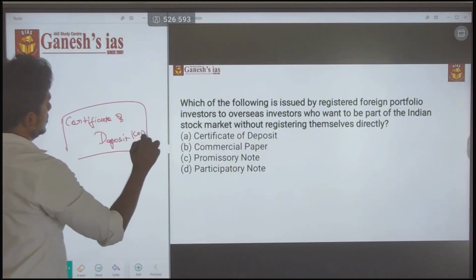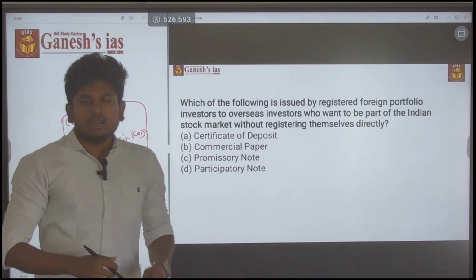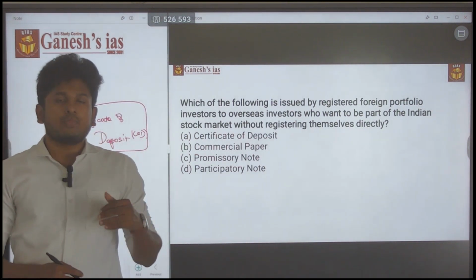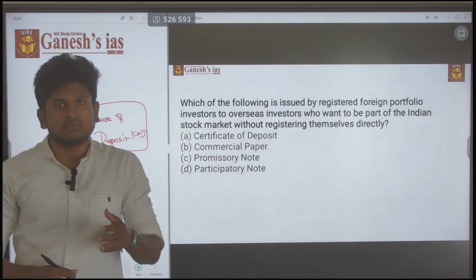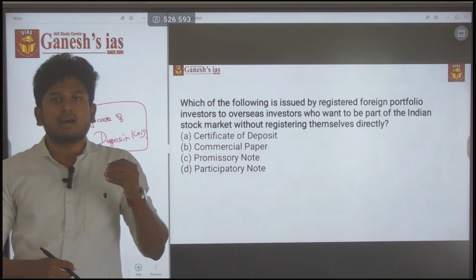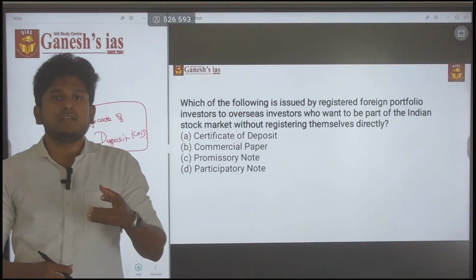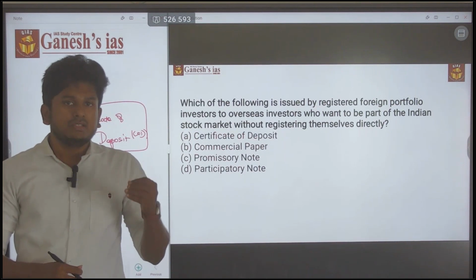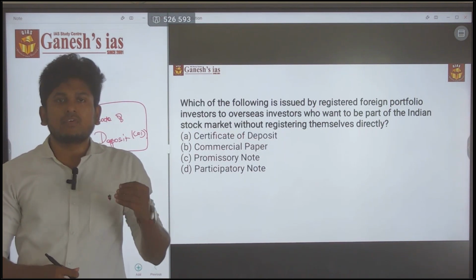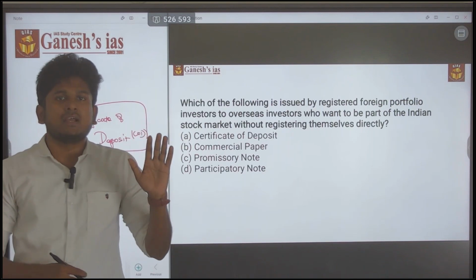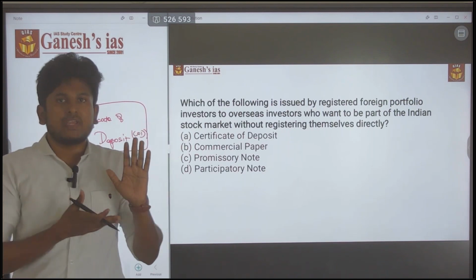CD. In a bank or a financial institution, the depositor will deposit certain money. The bank will treat that money as their asset, and they will lend it and make a profit. So this is the power for the bank or the financial institution. The bank can show that they have a certain certificate of deposit.